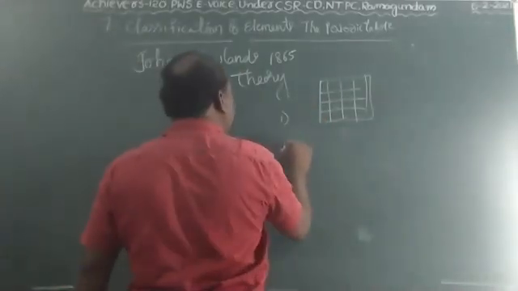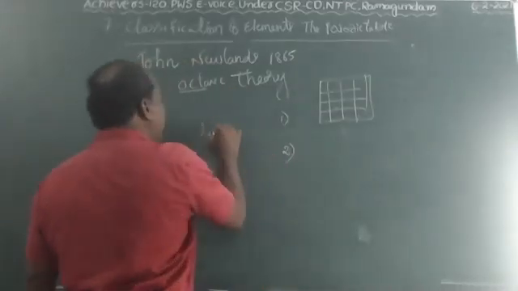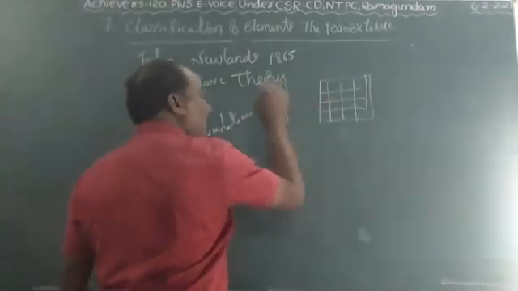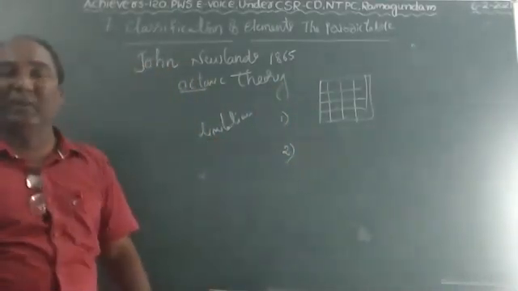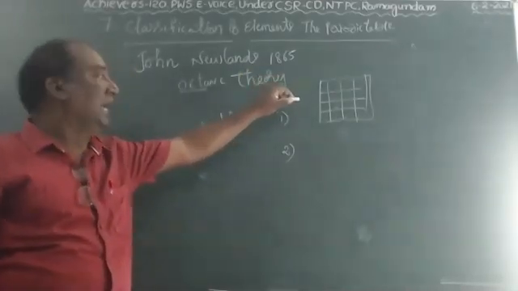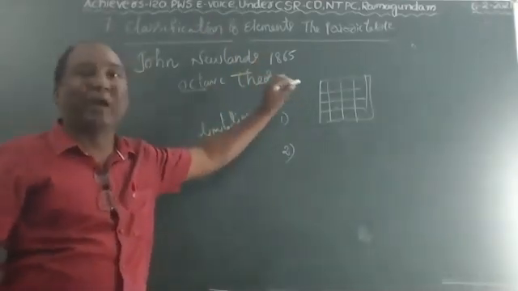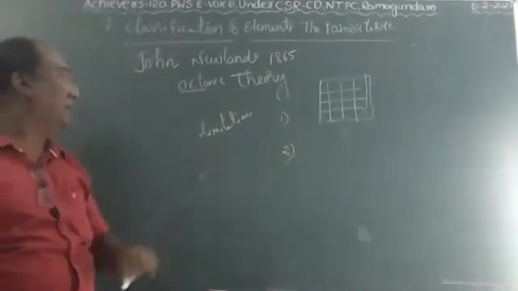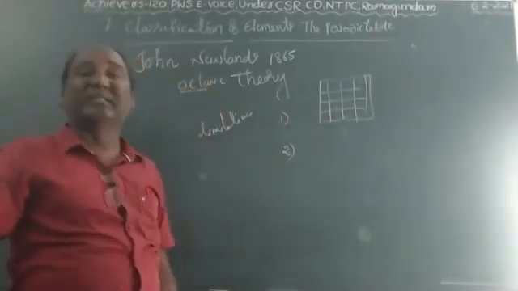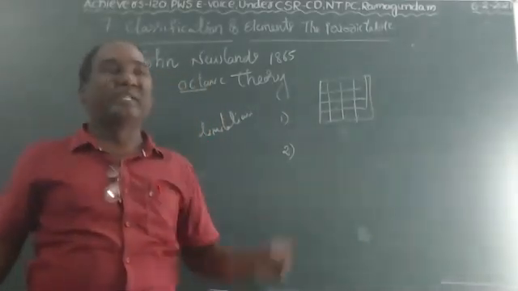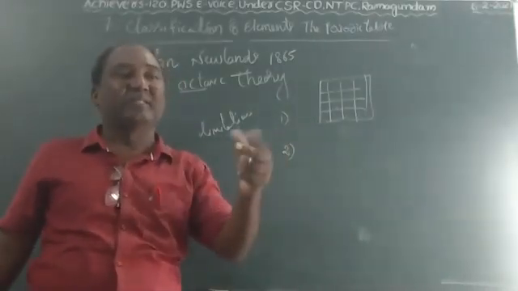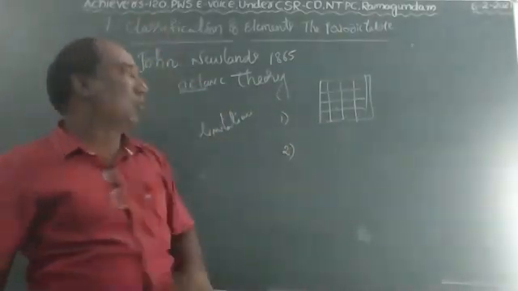And the second one, demerit, means limitations. Demerit is nothing but limitations. The first limitation is that Newland's periodic table was restricted up to 56 elements, with no space for upcoming new elements. The second one is that dissimilar properties of elements were fixed into one slot. Dissimilar properties means elements with different properties fit into the same group, the same slot.